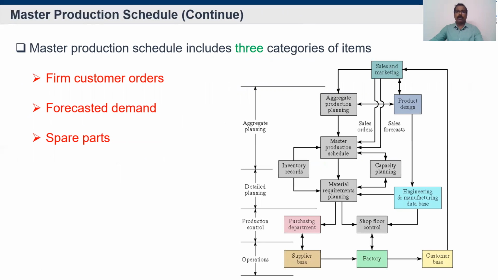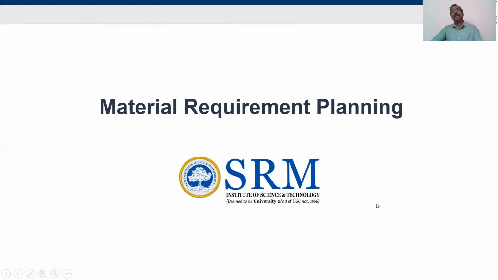So the next topic will be material requirement planning. What is meant by material requirement planning? Simply we can call it MRP. One is material requirement planning. The newer version is MRP2, that is manufacturing resource planning.